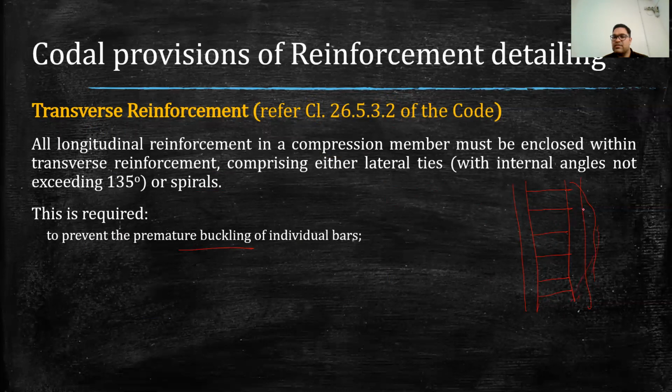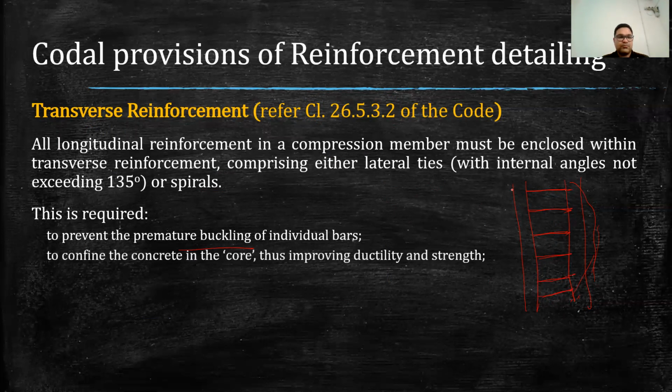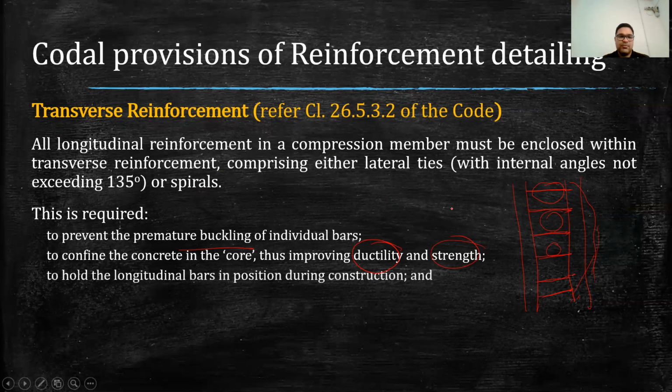So like this. So to avoid this buckling, what we do is we constrain this bar at regular interval by providing this transverse reinforcement. So that is the one function that is being served by this bar. Second is to confine the concrete in the core. So if more lateral ties are provided, the concrete within this core will be confined, which actually improves the ductility and the strength or load carrying capacity.